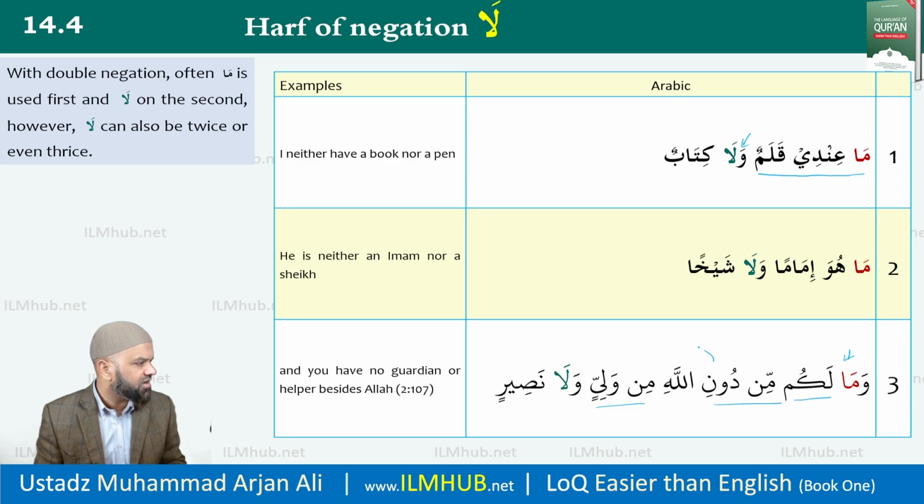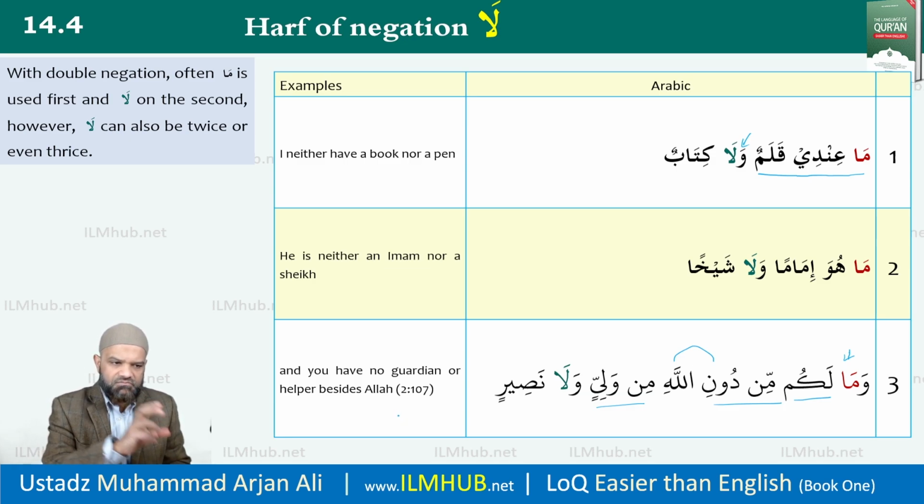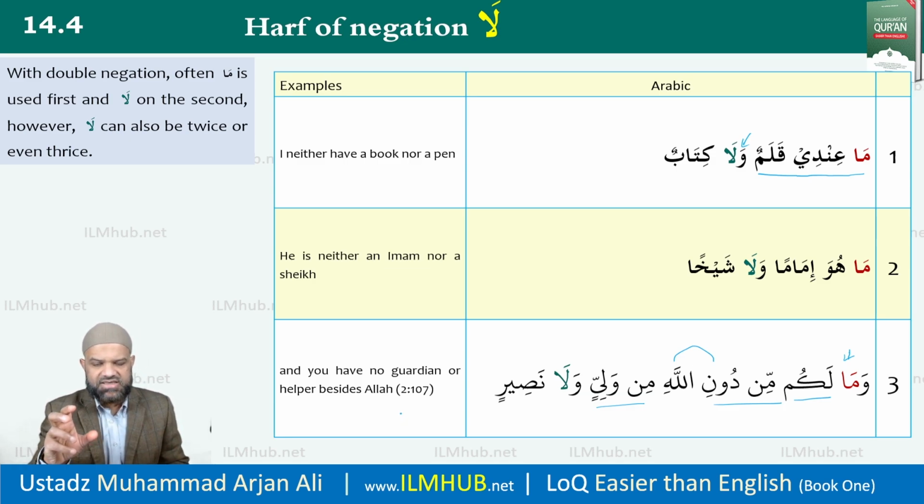And these 2 are the idafa structure. Dunillahi. Okay, this is why this is majroor. Wala nasirin. So you have no guardian or helper besides Allah. You have no guardian or helper besides Allah. So you can see here ma negating the first part, la negating the second part.